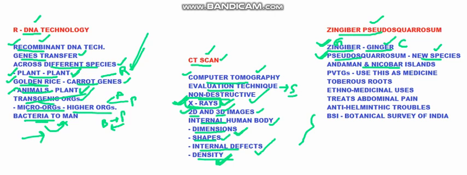In Andaman and Nicobar Islands, the BSI, Botanical Survey of India, came up with this discovery of Zingiber pseudosclerosum. And this is already in use by the PVTGs present there, particularly vulnerable tribal groups. They had found it out much earlier than BSI, and they are using it as a medicine, for medicinal purposes. So the PVTGs, the tribal groups, are already using this Zingiber pseudosclerosum, but it was not named until it was found out by BSI. It has tuberous roots.